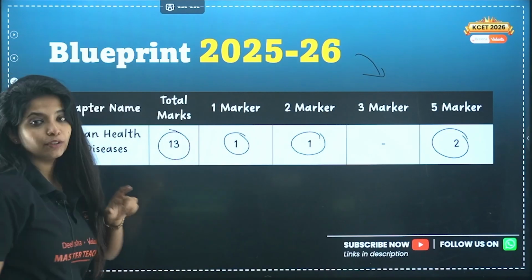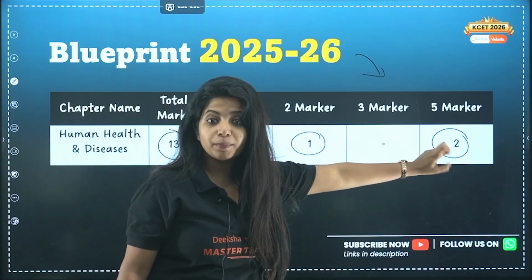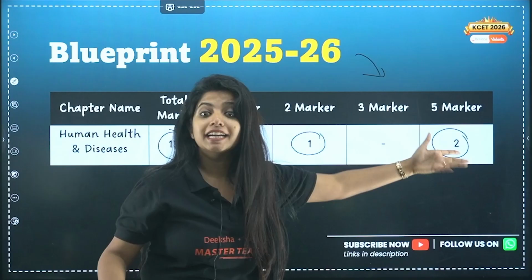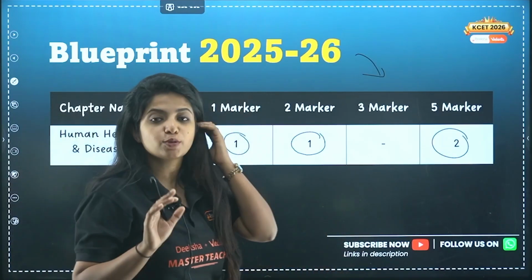And my dear children, you need to understand one thing. If you are able to grab these 2 five-marker questions, what will happen? You will get straight 10 marks. 2 into 5, 10 marks. So make sure you do that. I'll make sure from my end that you can grab those marks.